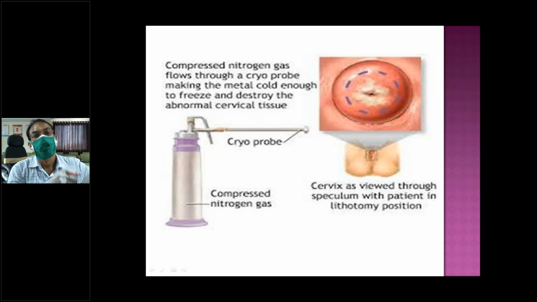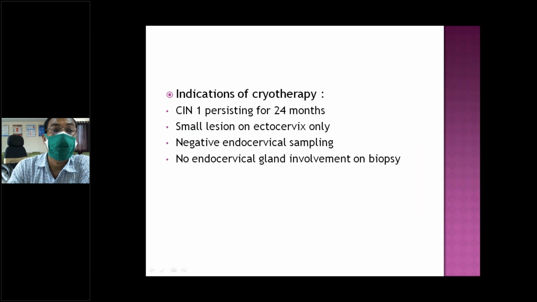So it will break down, and that's why it destroys all these things. Cryo is a freeze, thaw, and freeze process. When you are freezing, this probe is connected here, and gas is released. Freeze for 3 minutes, then thaw again for 2-3 minutes, then freeze and thaw again. Sometimes a single application will be enough to cause destruction of the speculum area. Sometimes you may need a second time. This is the freeze-thaw process.